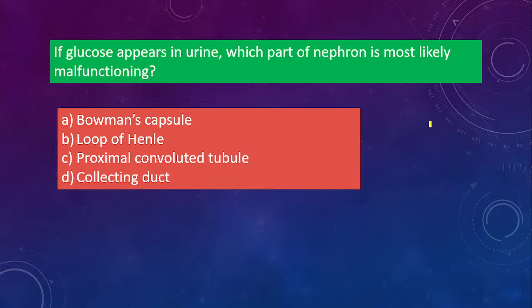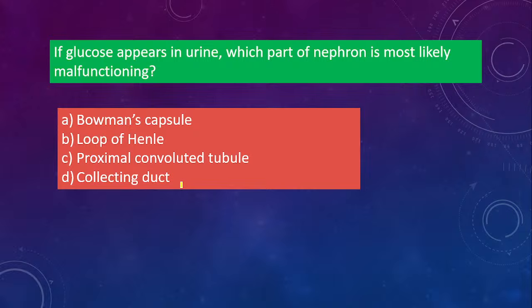Okay. Next question. If glucose appears in urine, which part of the nephron is most likely malfunctioning? So this is about the nephron. You know the nephron is responsible for the elimination of urine. So what will happen if glucose is present in the urine, which part of the nephron has stopped functioning, or is malfunctioning? Okay, so here the options are Bowman's capsule, loop of Henle, proximal convoluted tubule, or collecting duct.